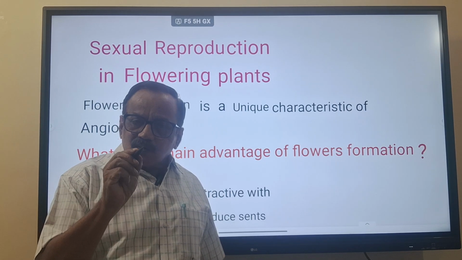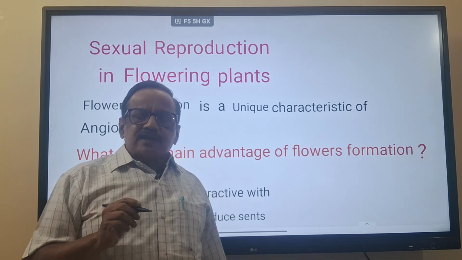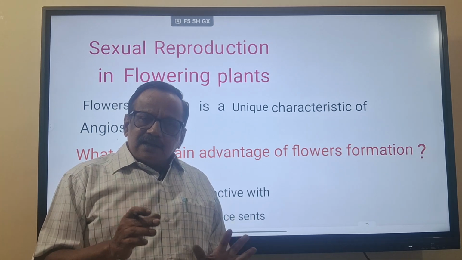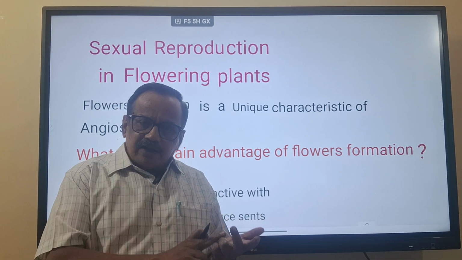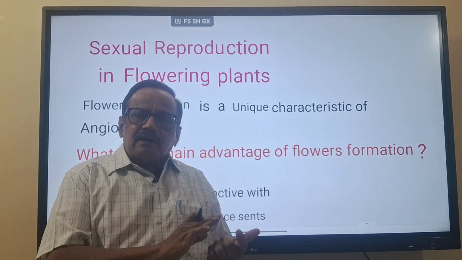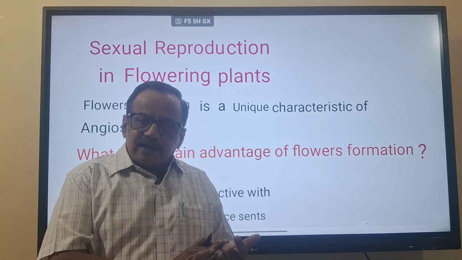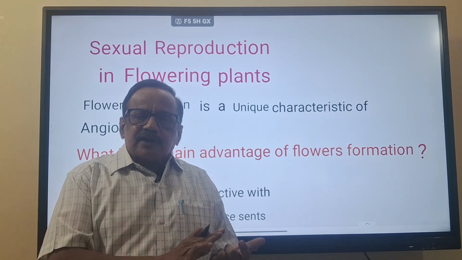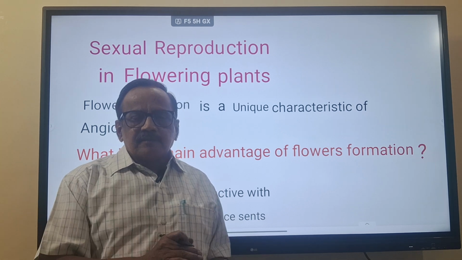He has mentioned two lines in the pteridophytes. What does it indicate? Algae, bryophytes and pteridophytes all require water for gamete transfer.